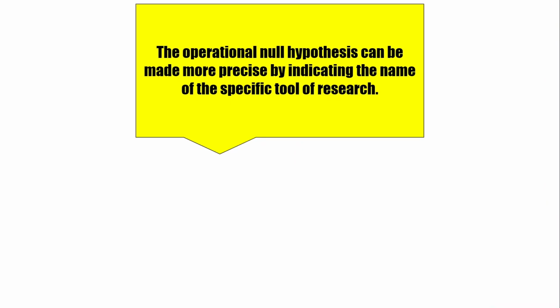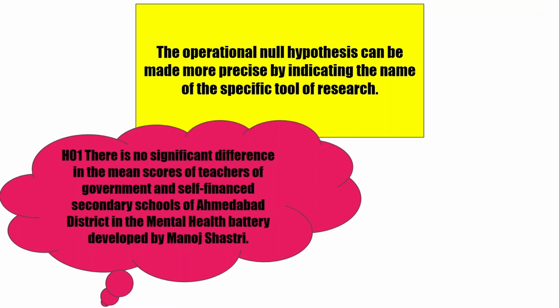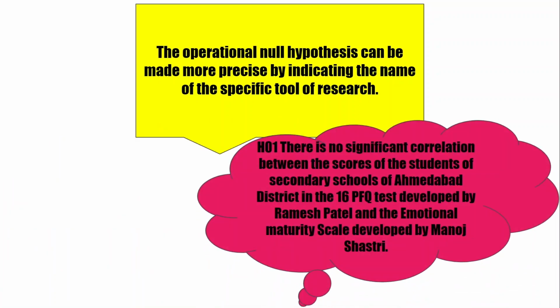The operational null hypothesis can be made more precise by indicating the name of the specific tool of research. There is no significant difference in the mean scores of teachers of government and self-financed secondary schools of Ahmedabad district in the mental health battery developed by Manoj Shastri. There is no significant correlation between the scores of the students of secondary schools of Ahmedabad district in the 16 PFQ test developed by Ramesh Patel and the emotional maturity scale developed by Manoj Shastri.